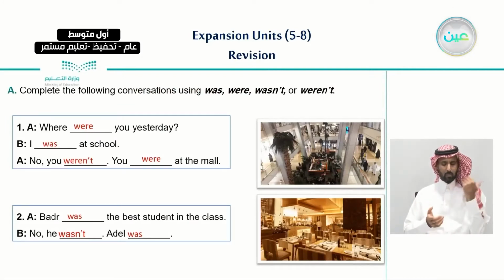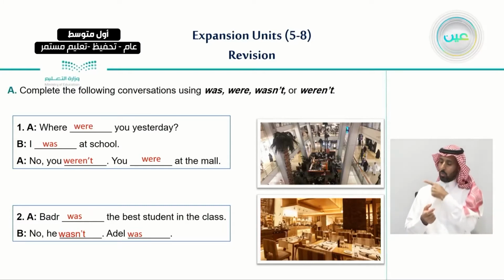Last lesson was the language review, and in that lesson, we completed some of the conversations using was, were, wasn't, or weren't. And we learned the differences between was and were. We said that we use was with certain subject pronouns like he, she, or it, and we use were with certain subject pronouns like I, you, we, or they.